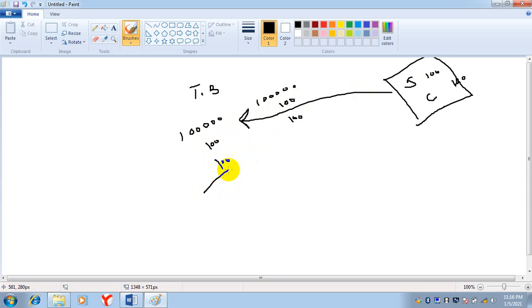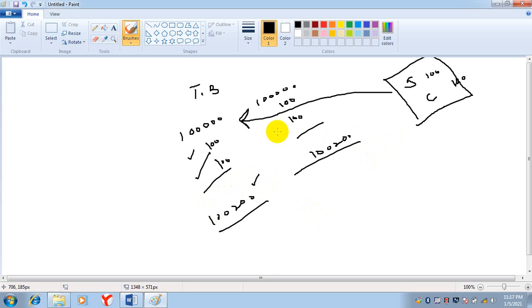So see what will be the total balance. 1 lakh 200, 1 lakh 200. So see, the trial balance is balanced. We record an entry two times, but still the trial balance is balanced. So it will not identify these types of mistakes.